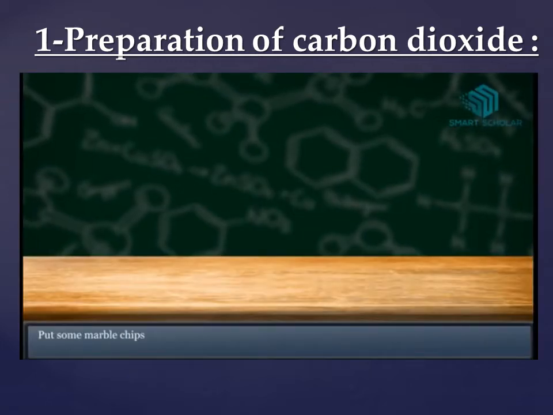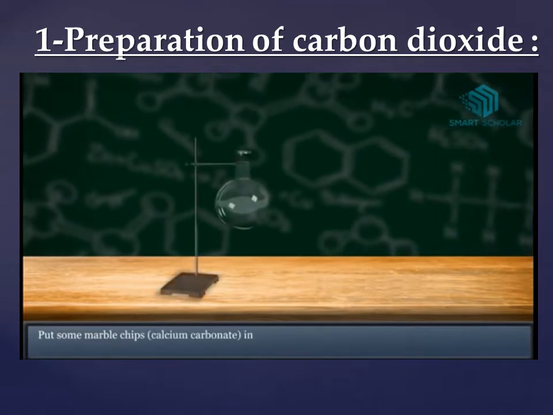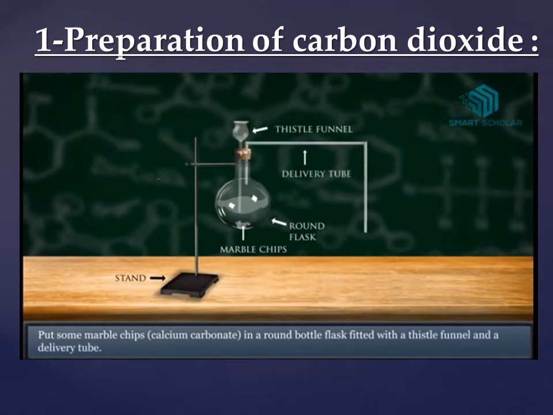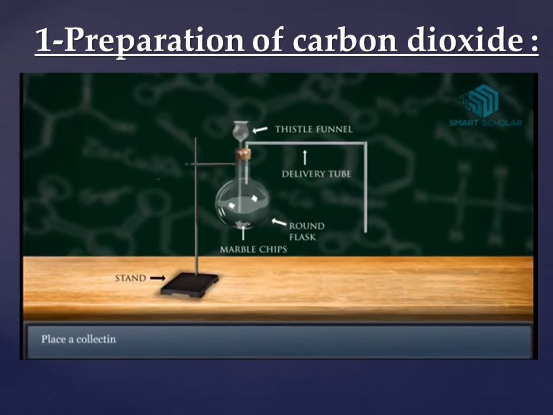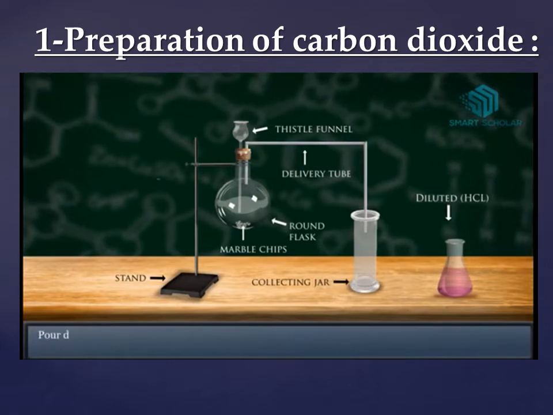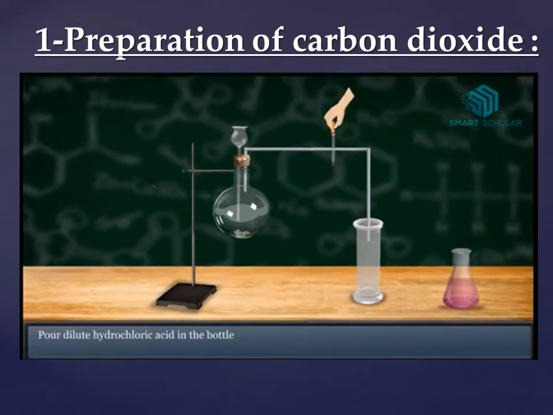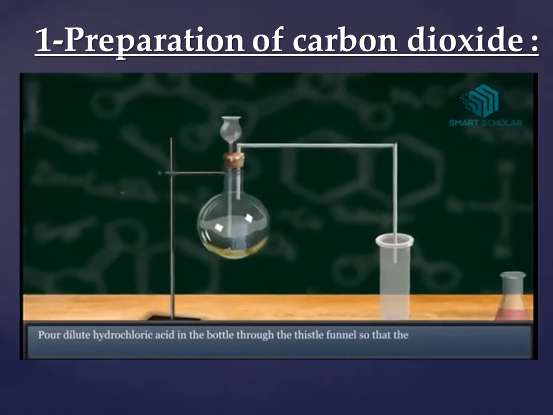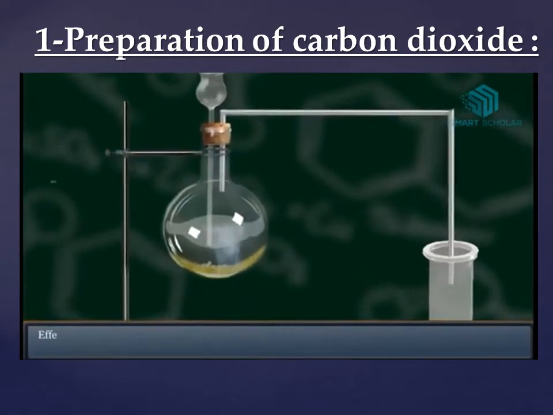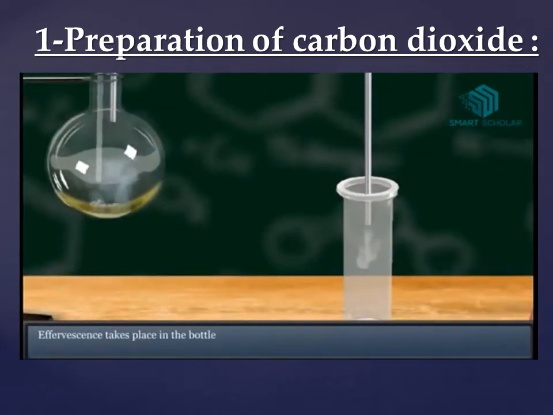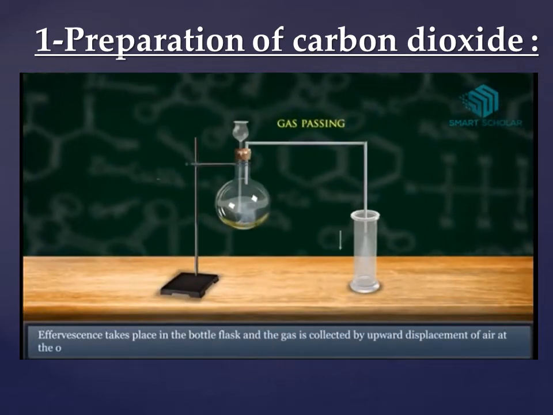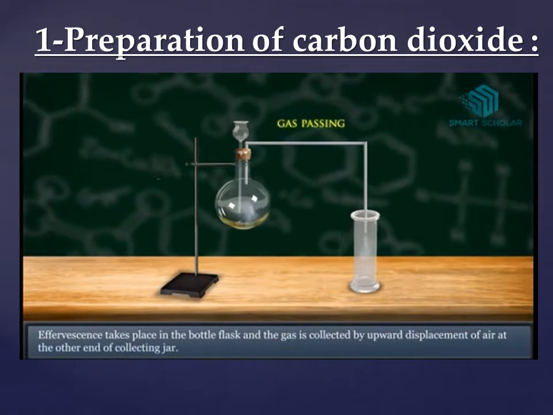Put some marble chips like calcium carbonate in a round bottle flask fitted with a thistle funnel and a delivery tube. Place a collecting jar at the other end of the delivery tube. Pour dilute hydrochloric acid in the bottle through the thistle funnel so that the marble chips are covered with the acid. Effervescence takes place in the bottle flask and the gas is collected by upward displacement of air at the other end of the collecting jar.